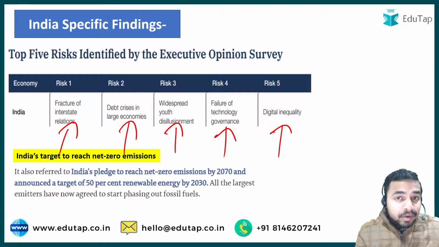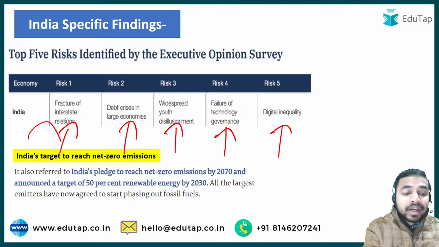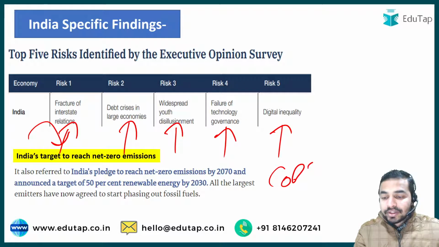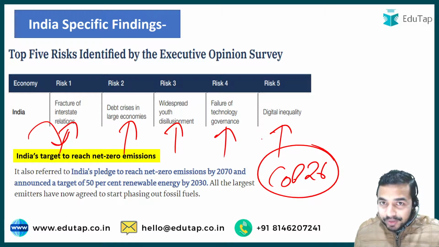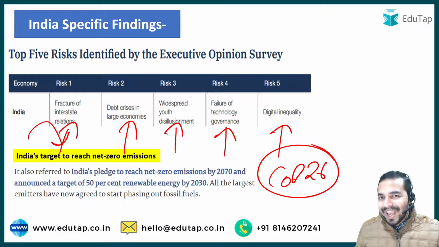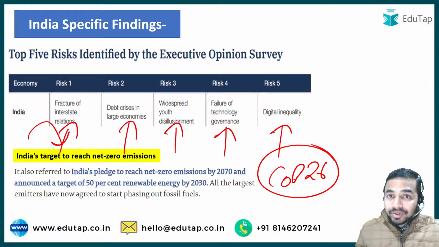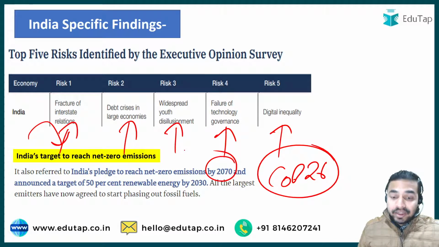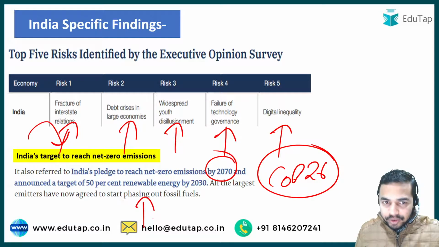And this particular report has specially mentioned India's targets to reach net zero emissions. I want to add one more point here: during the COP26 summit held in November 2021, our Honorable Prime Minister Mr. Narendra Modi announced and declared that India is going to become net zero emissions by the year 2070. This report also said that all the largest emitters have now agreed to start phasing out fossil fuels. Okay, so those were the important points from this Global Risk Report 2022 that you are required to remember from the exam point of view.